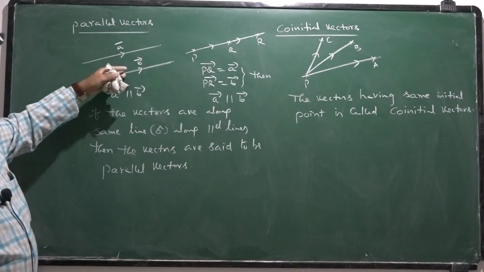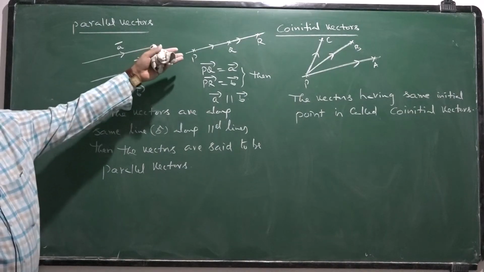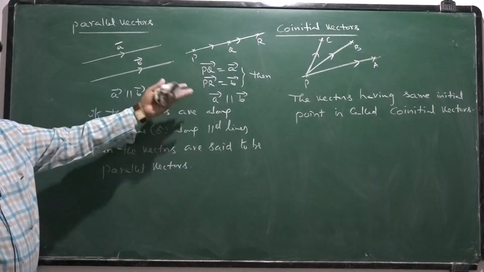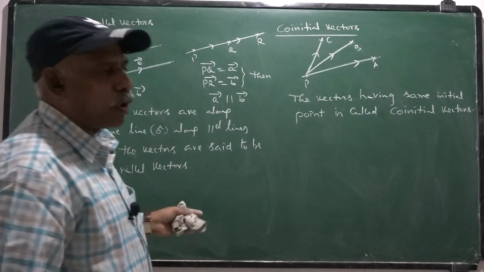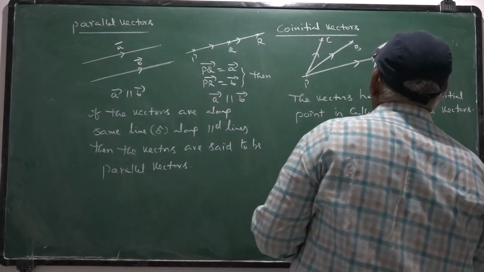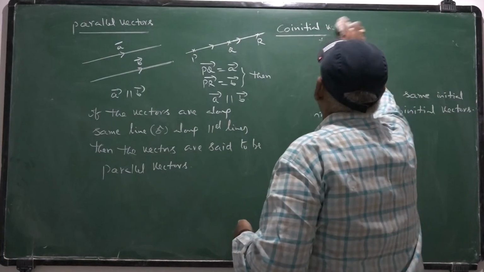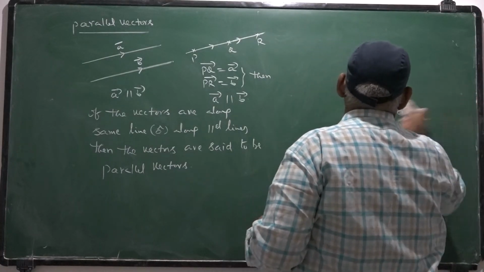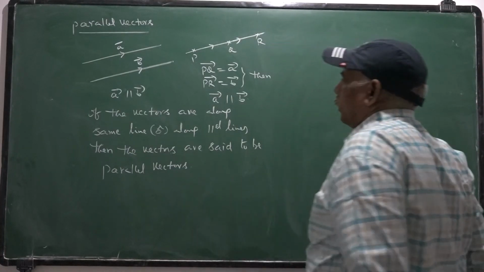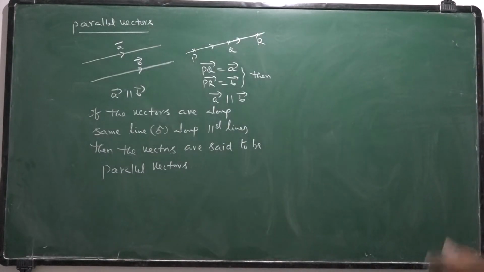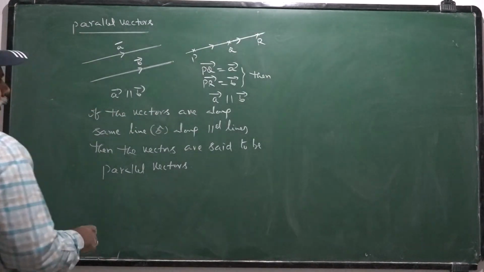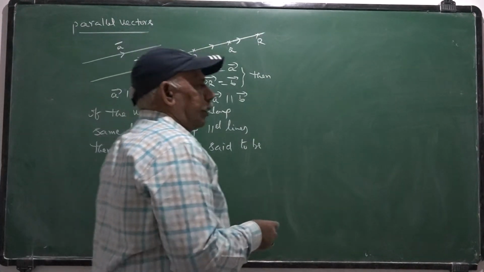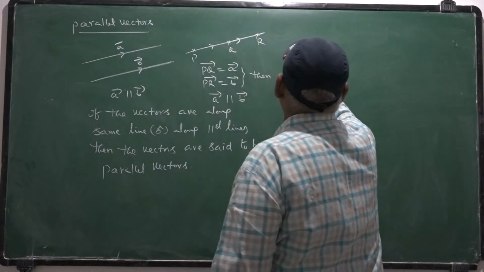Here A bar is parallel to B bar. Here also A bar is parallel to B bar. PQ bar is parallel to PR bar. Both PQ and PR are line segments along the same line, and the directions are also equal. Hence, A bar is parallel to B bar. Of course, for parallel vectors, the direction need not be the same.